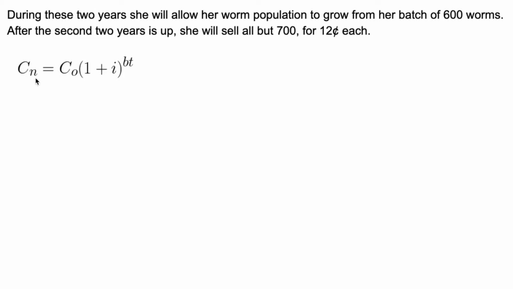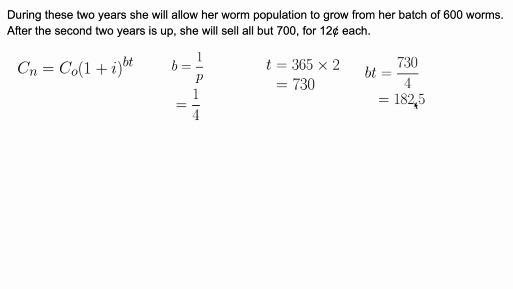We are using the growth formula. C sub n is equal to C sub 0 times 1 plus i to the bt. And remember, we're using bt because the period is every 4 days. The period is not equal to 1, where b is 1 over the period, that's 1 over 4. Time is the number of days, because we're using the period as days, our time has to be in days. There are 2 years, 365 days in a year. 365 times 2 is 730 days. bt is going to be 730 times 1/4, or 730 divided by 4, which gives us 182.5.